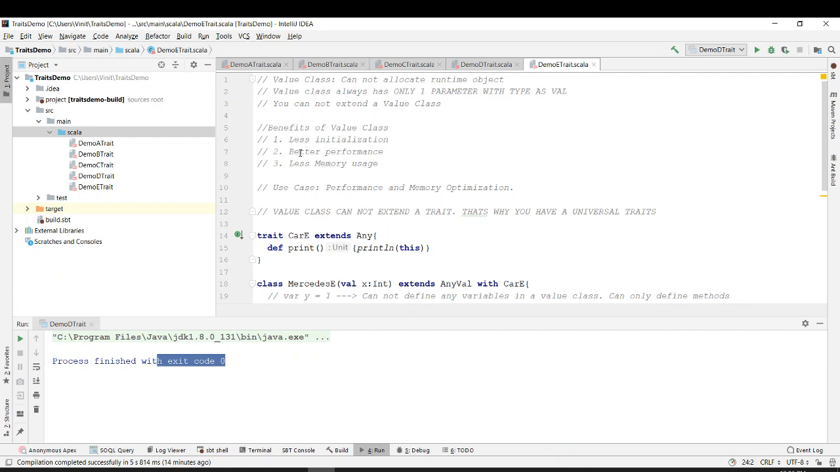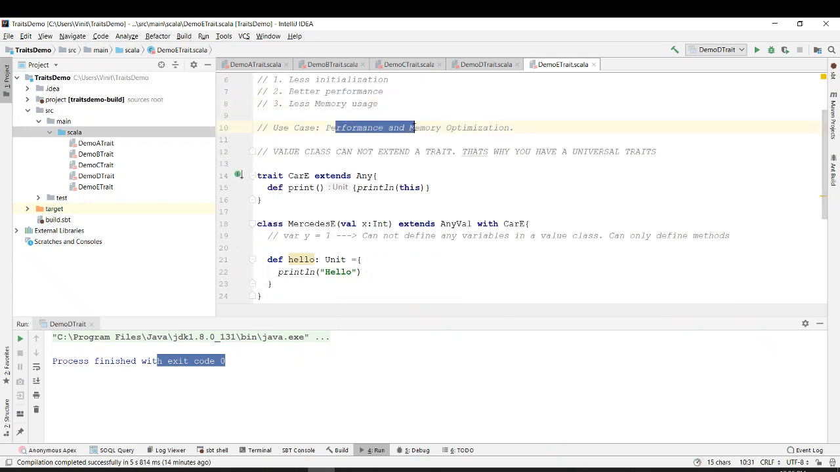What is the benefit of a value class? There is less initialization, better performance and less memory usage. What is the use case? It is used for performance and memory optimization, especially in big projects like Spark and so on. A value class cannot extend a trait. But if you want to extend a trait, you can make the trait a universal trait. And to make a universal trait, you have to write extends Any, right?